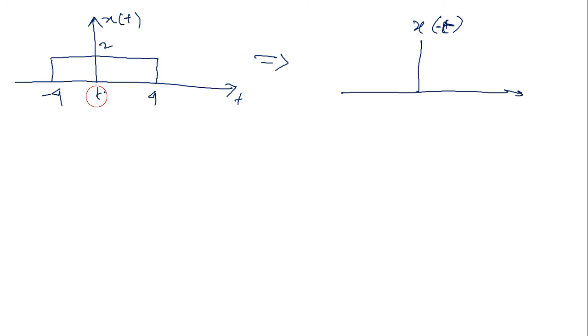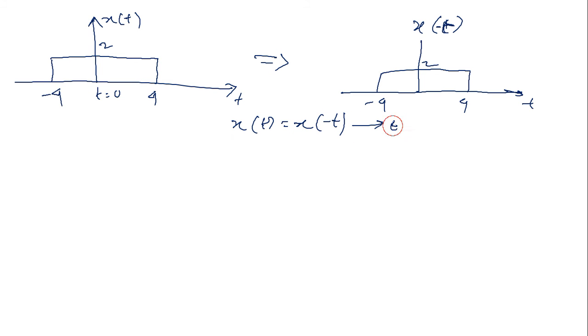With t equals 0, it goes from minus 4 to 4, the same signal. So I can write x of t equals x of minus t. It is an even signal.